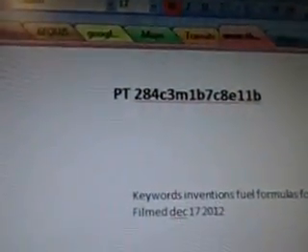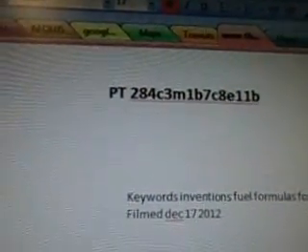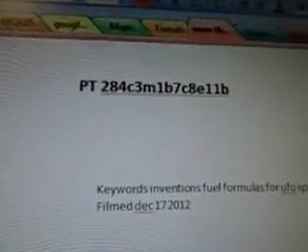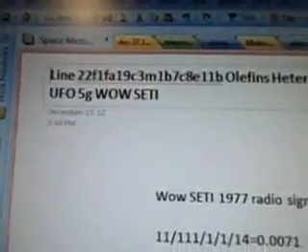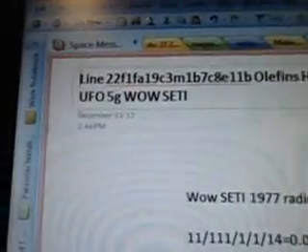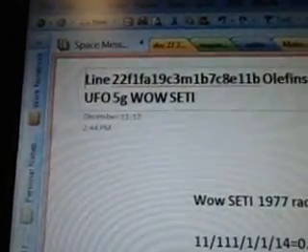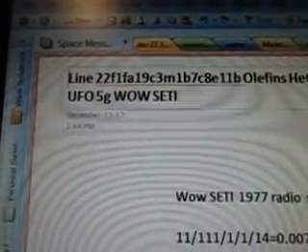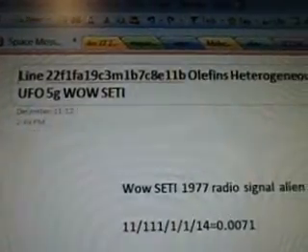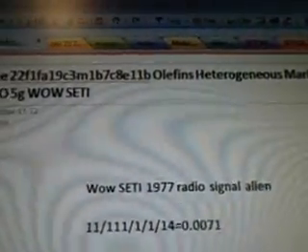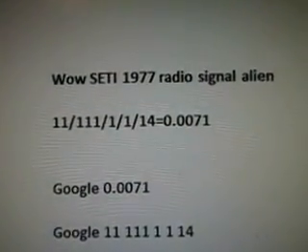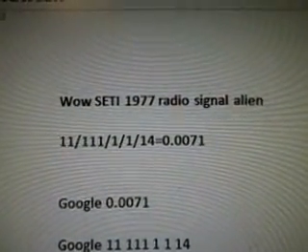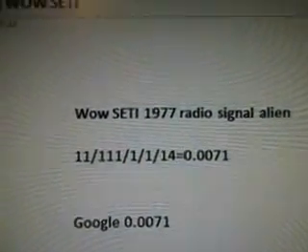Okay, so this is part 284C3M1b7c8e11b. You want to start with 11a if you're working on this particular bit of data. Line 22f1fa19c3m1b7c8e11b. Olefins, heterogeneous, Markov fuel, UFO, 5G Wow Seti. Here's our alien radio signal, and this video's keywords: inventions, fuel formulas for the UFO space engine.